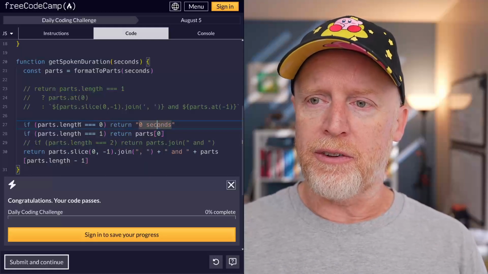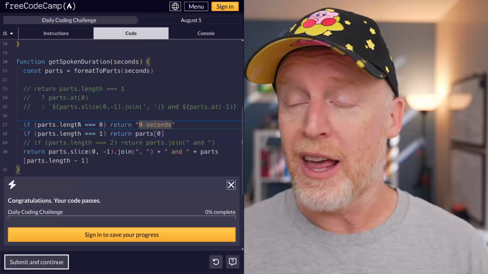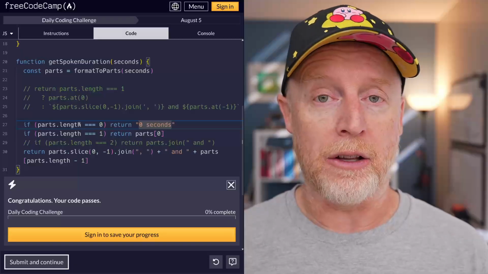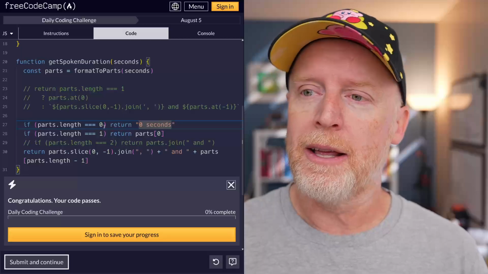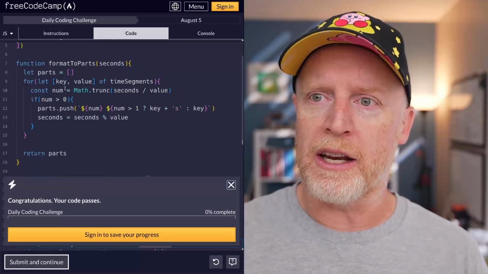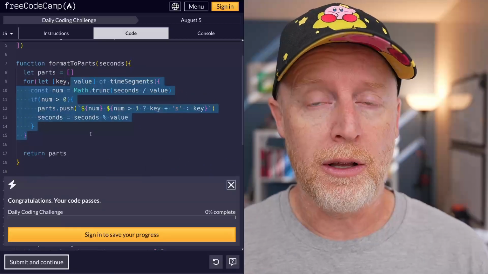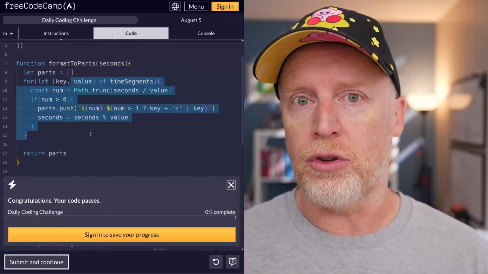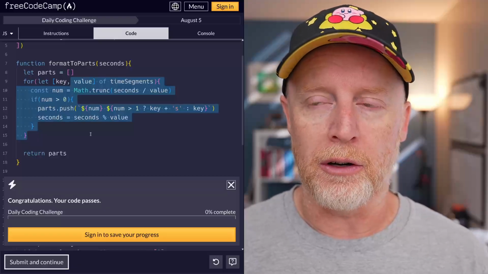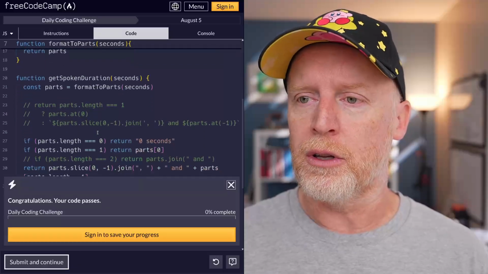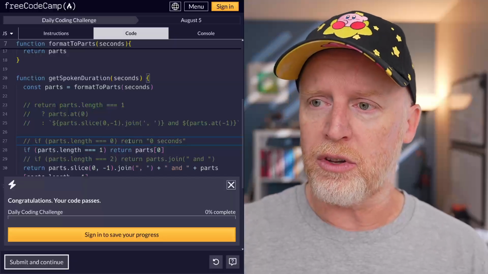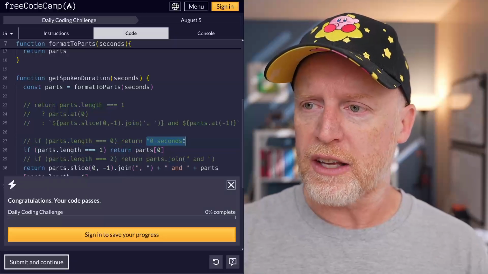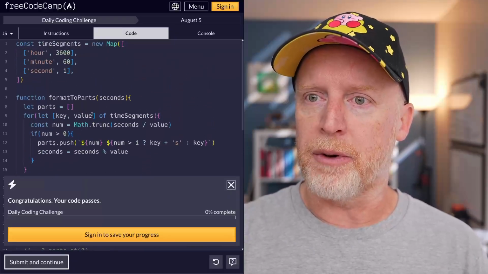This feels like the wrong place to do this. And that's not because it's bad code, right? It's absolutely great code, but we do all of our formatting up here in format to parts. So why wouldn't we continue to do all that formatting up in format to parts? And that's what I would prefer to do with this. So commenting this out, I'm going to steal 0 seconds just to save myself some time.